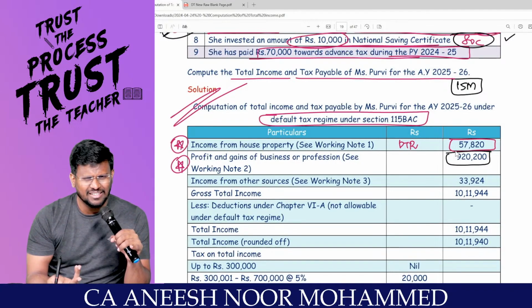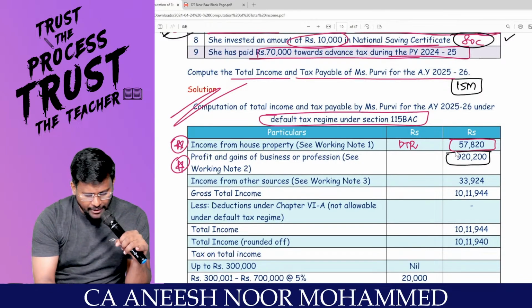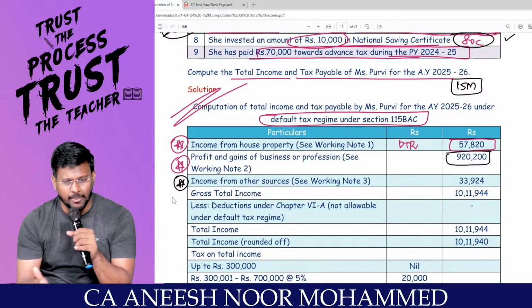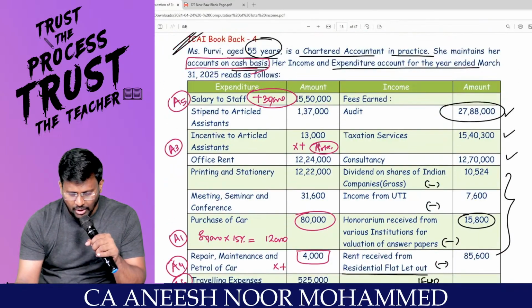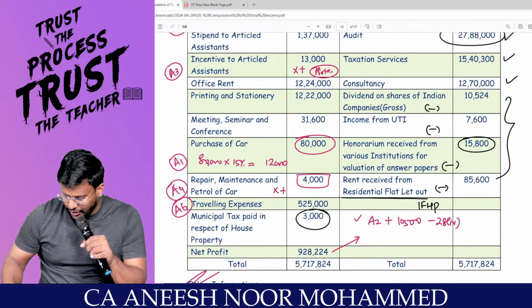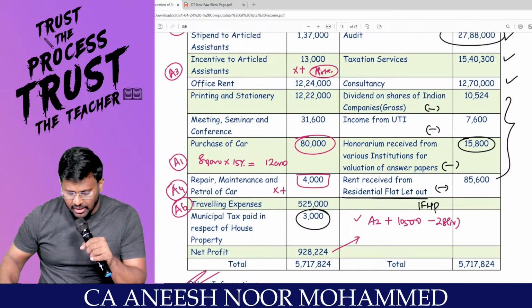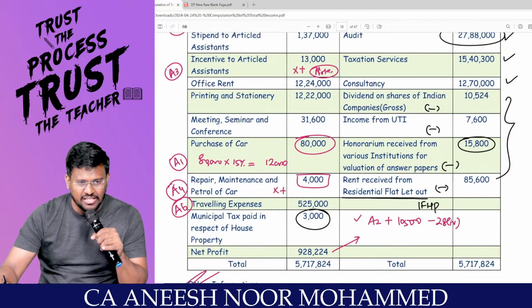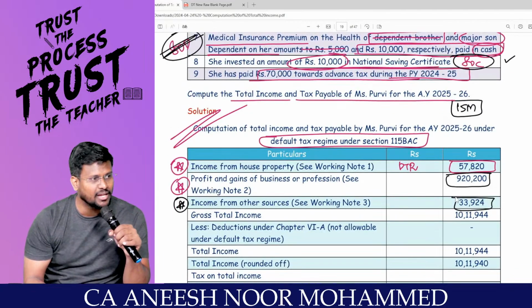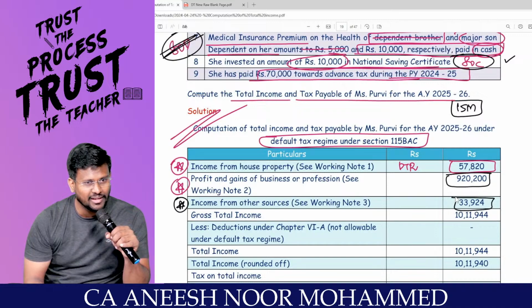That's it. So coming to the IFOS, whatever we excluded from the PGBP should be taxable under IFOS. Calculator. What is the dividend? 10,524 plus UTI 7,600. What is honorarium? 15,800. That's it. 33,924. Yes, sir.